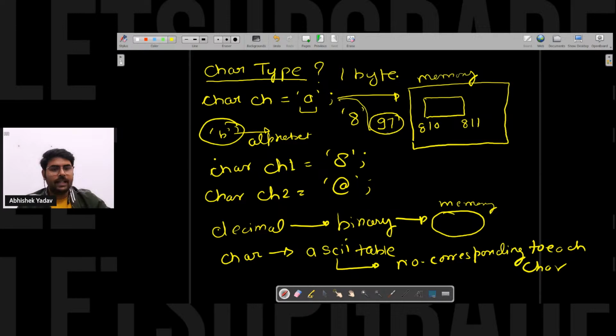After getting this ASCII value, it will convert this ASCII value to binary format, that is in 0 and 1. After that, it will store the data here. That is 0010 here. Till this point, everyone is clear? Yeah. So let's see.